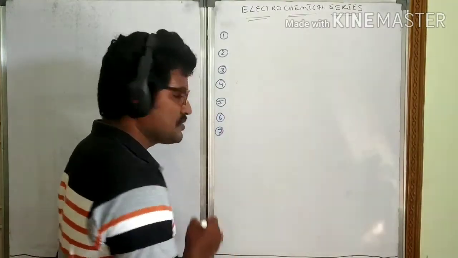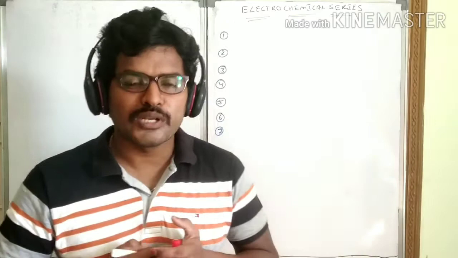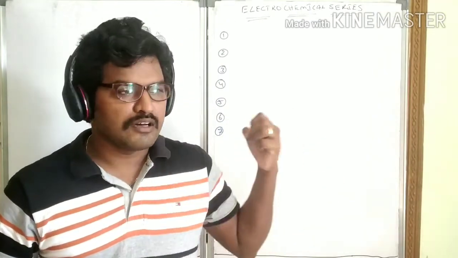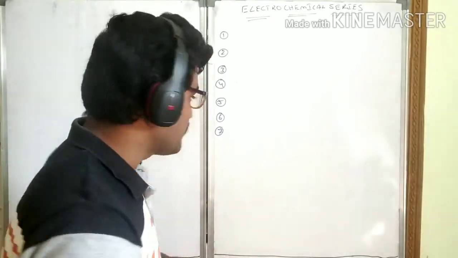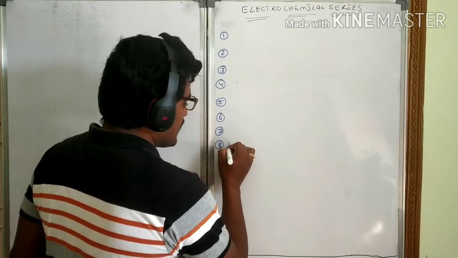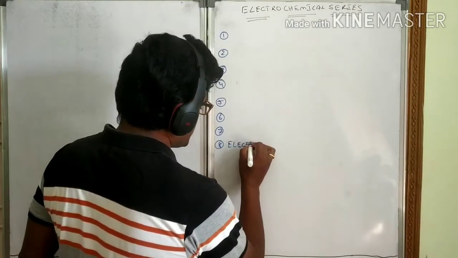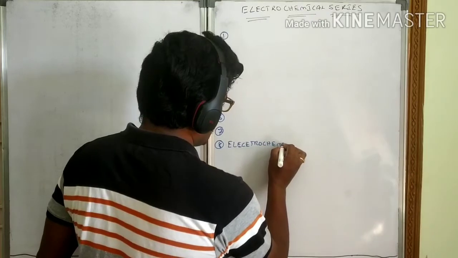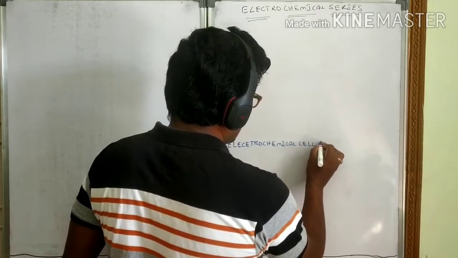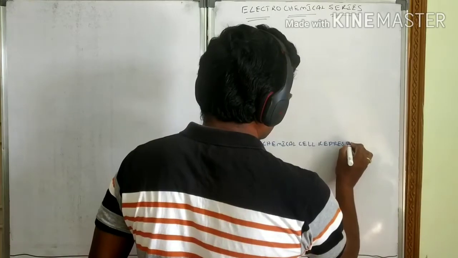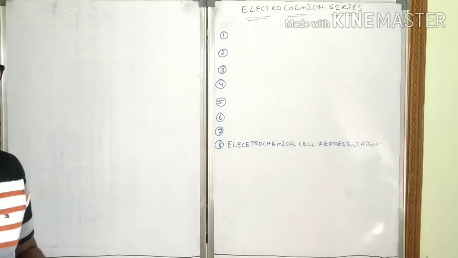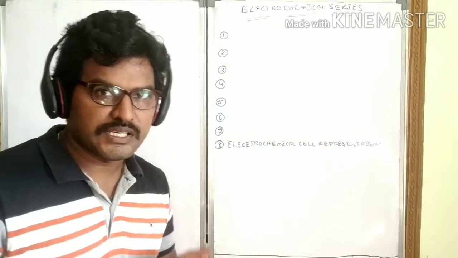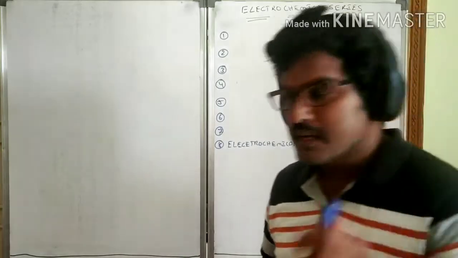And one more kind of question they ask you is products of electrolysis. What are the different electrolysis products obtained whenever the following solution is electrolyzed? And finally, electrochemical cell representation. So like this they will be asking you nearly 8 types of models of problems based on this electrochemical series.